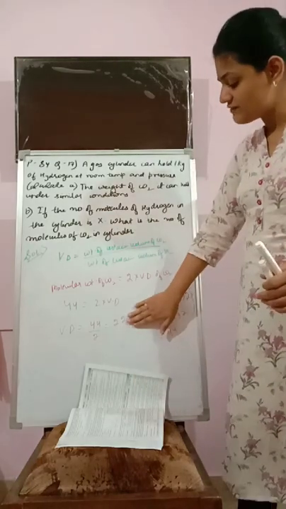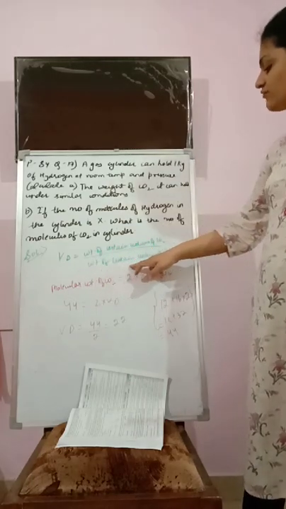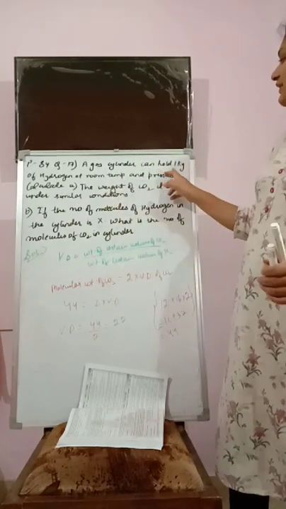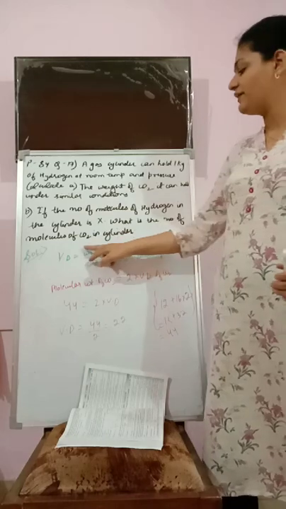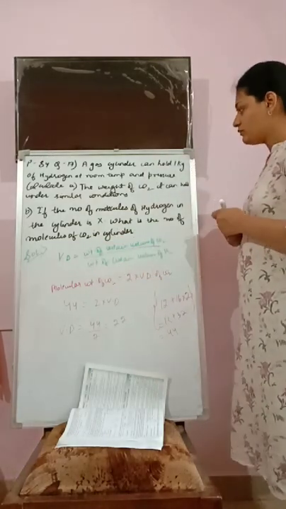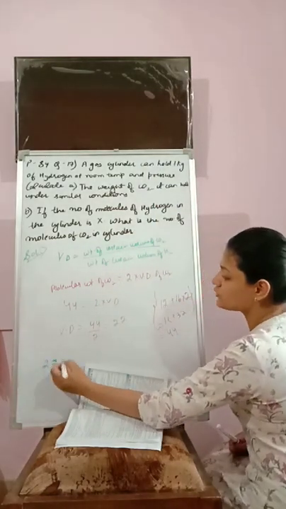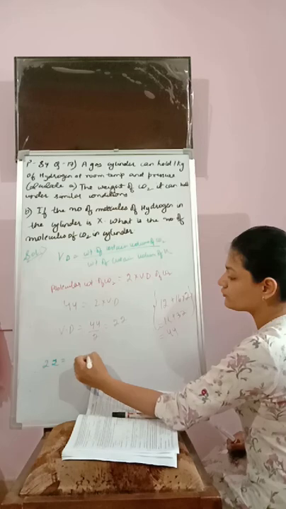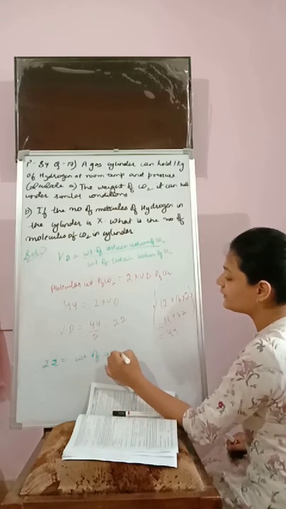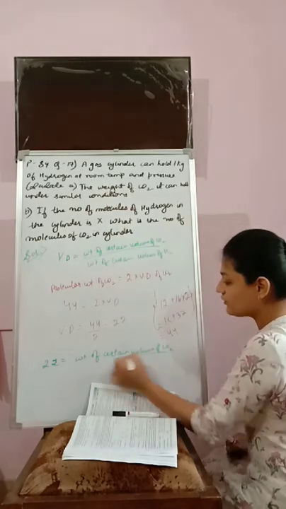Now I will put this value of vapor density into the formula, and I know the certain volume of hydrogen is 1 kg. Now from here I will find the weight of a certain volume of gas. 22 is equal to weight of a certain volume of CO2 divided by 1.